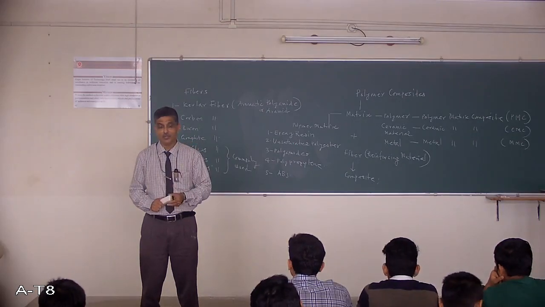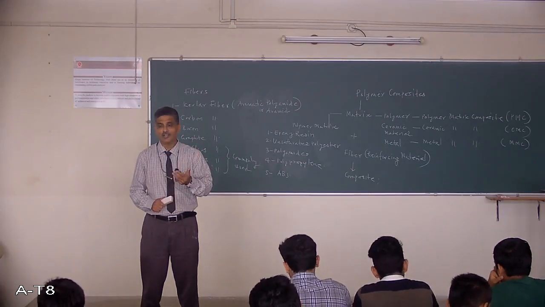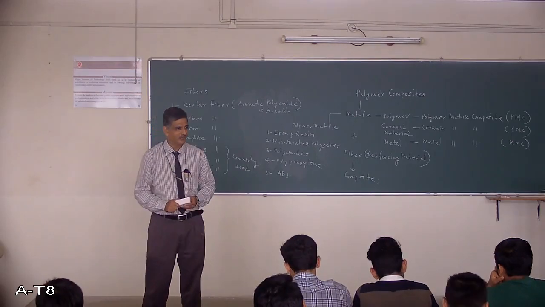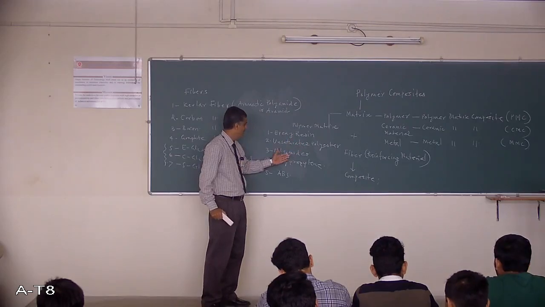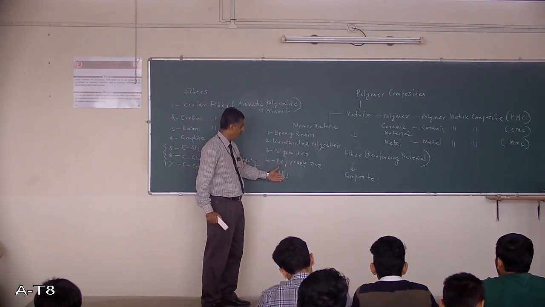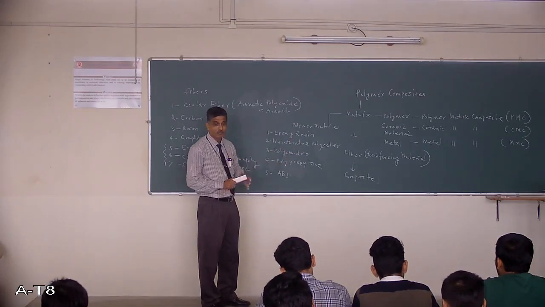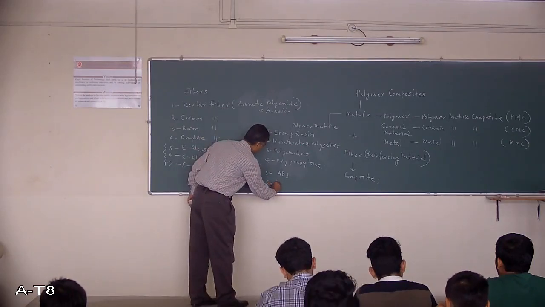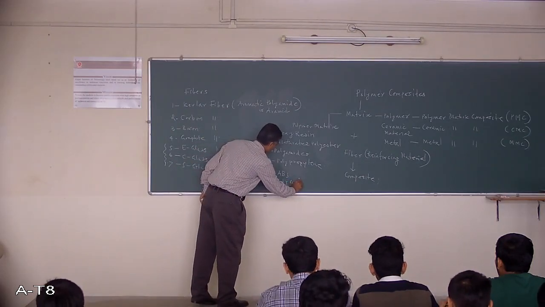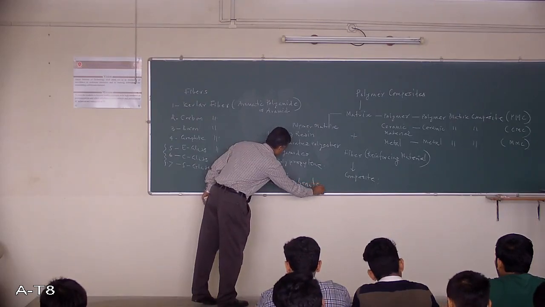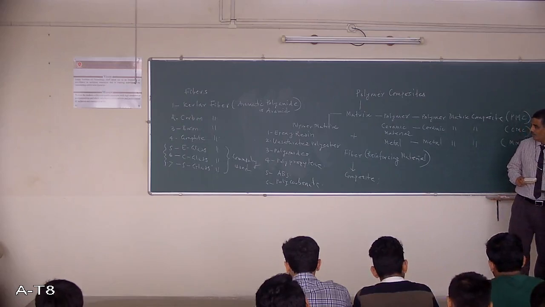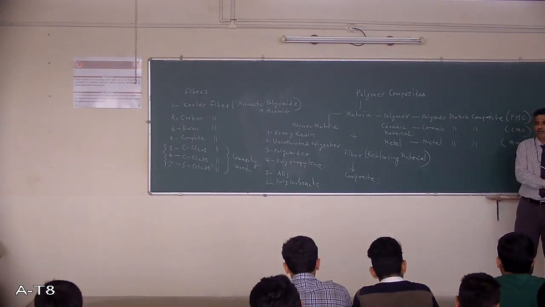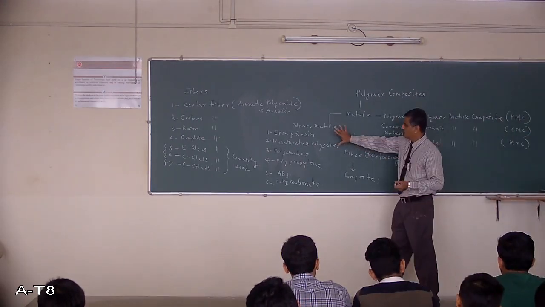So you can use this also as a matrix material. So I listed epoxy resin, unsaturated polyester, polyamides, polypropylene, ABS, polycarbonate. So many. Now these are the examples of polymer matrix.